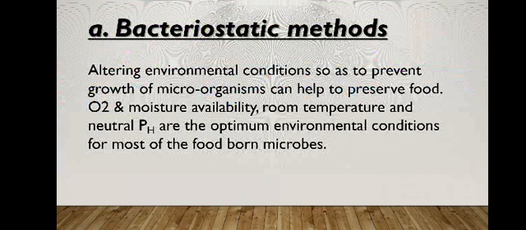Bacteriostatic methods prevent the microbial decomposition in the foodstuffs. So, altering the environmental conditions prevents the growth of microorganisms. This can be attained by changing the environmental conditions. The favorable environmental conditions are high oxygen and moisture availability, room temperature, and neutral pH. We are altering these environmental conditions to preserve the food.